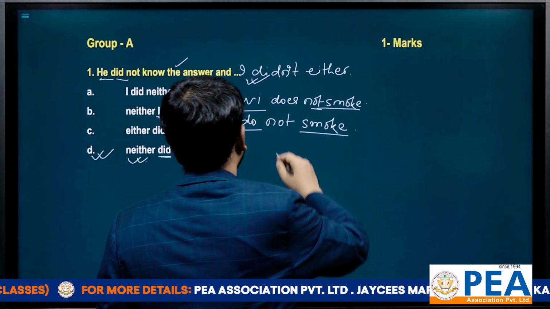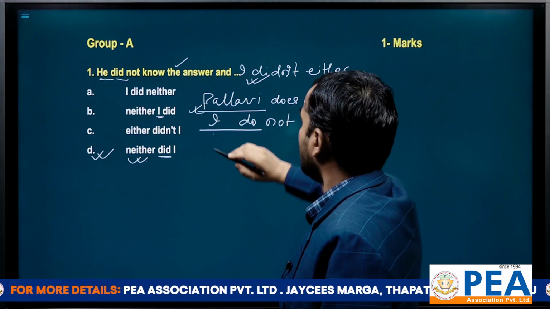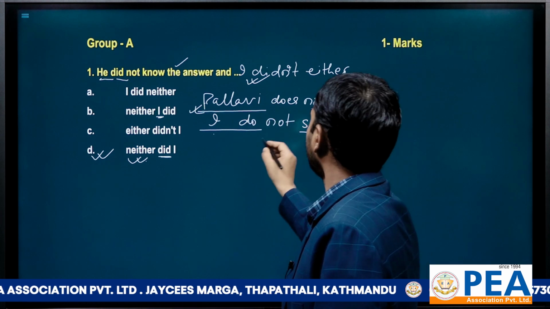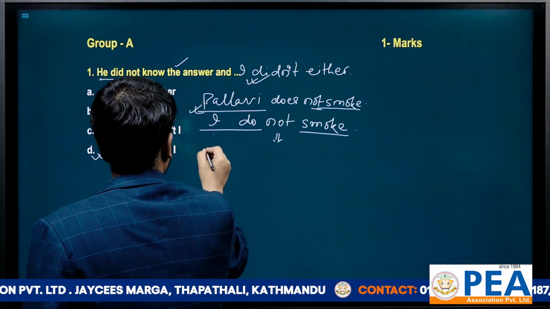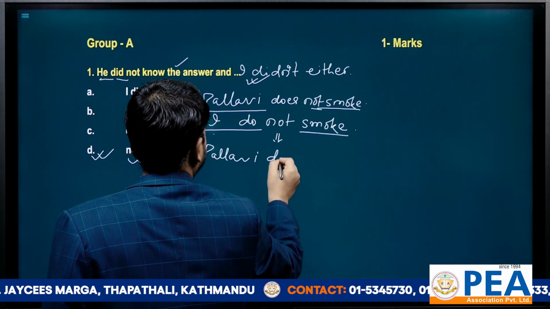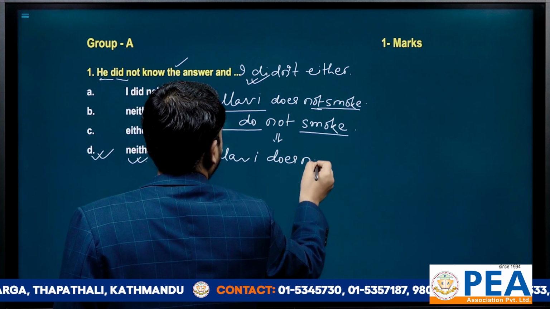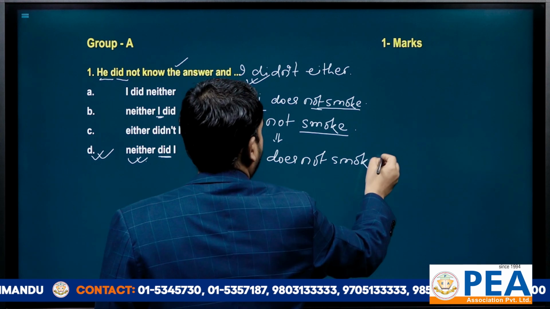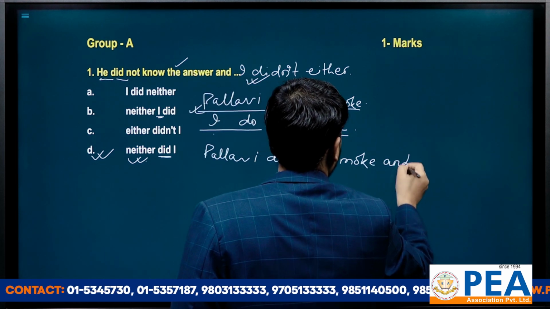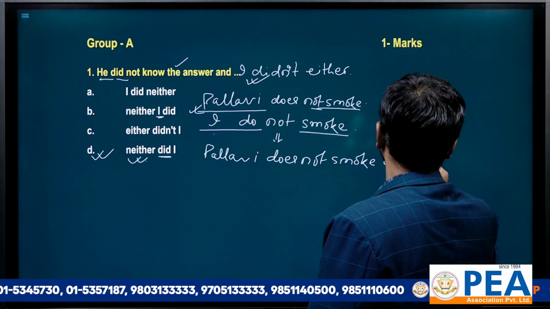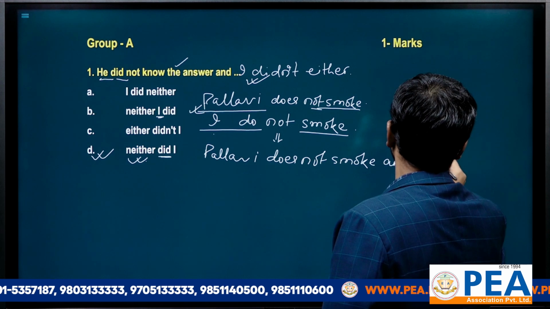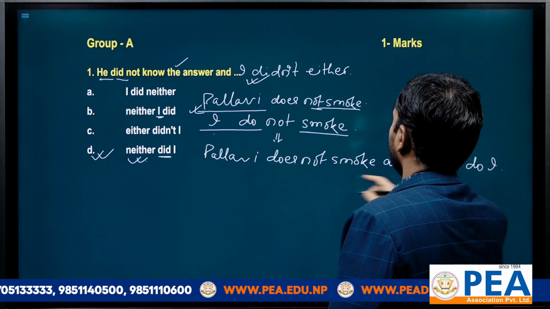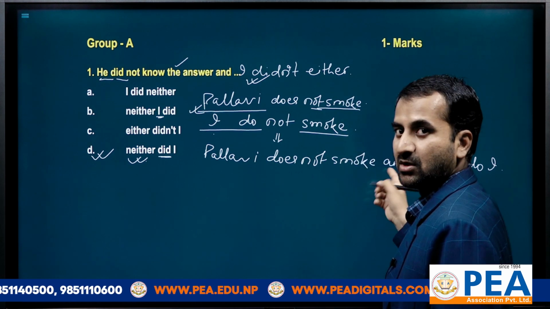Now we have to adjoin them. We have to establish an agreement between both of them. Then I shall write what the answer would be: Pallavi does not smoke and neither do I. पल्लवी धूम्रपान गर्दिनन् र म पनि गर्दिन.